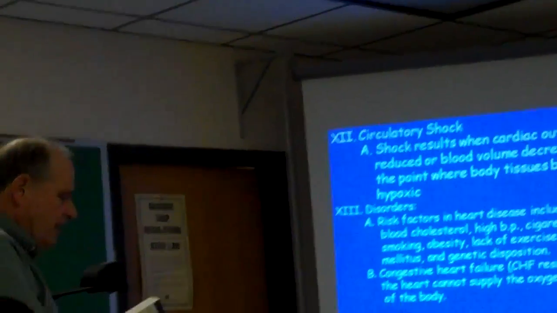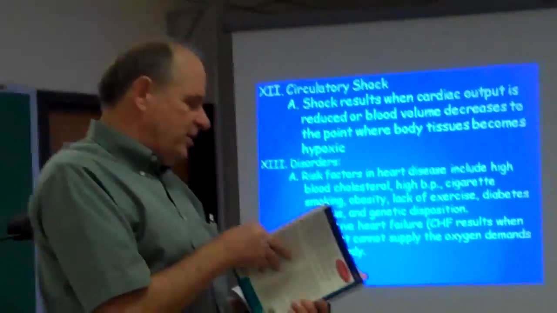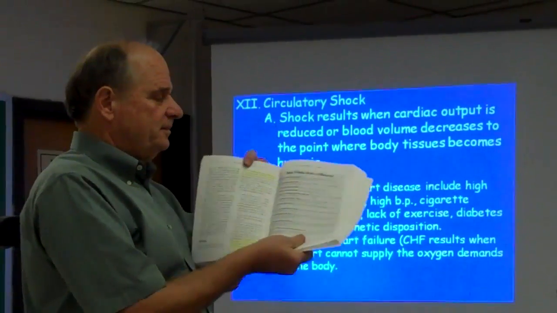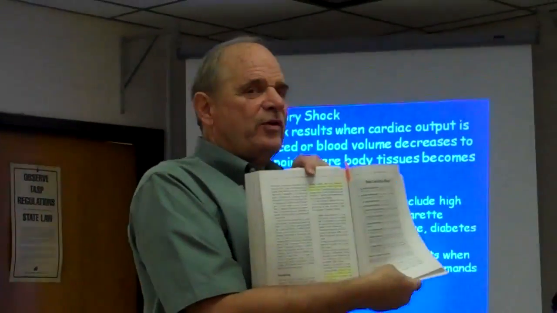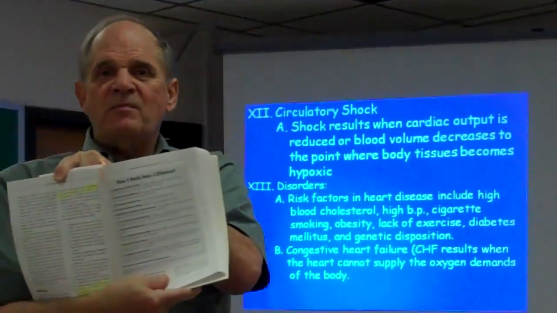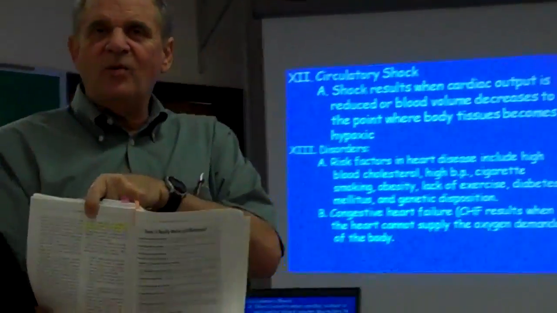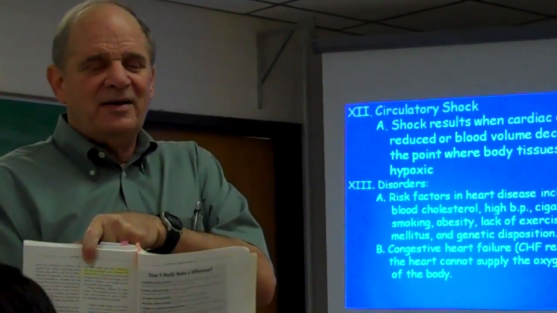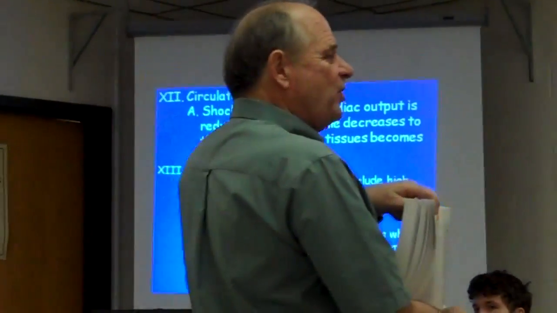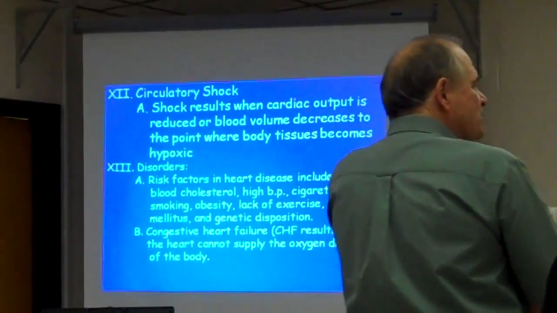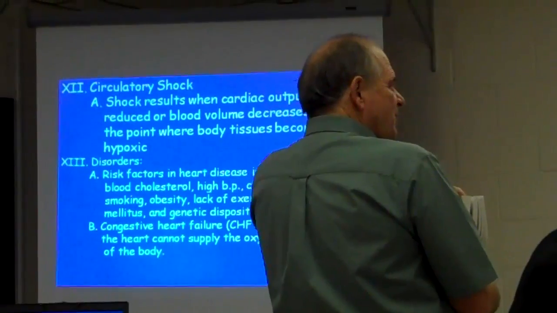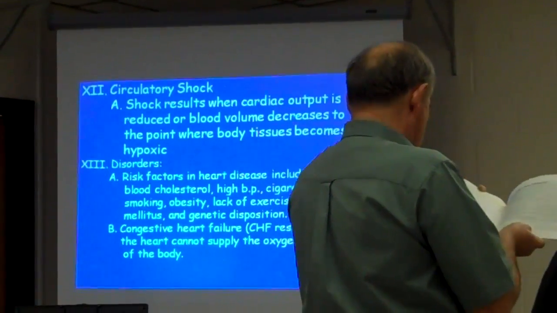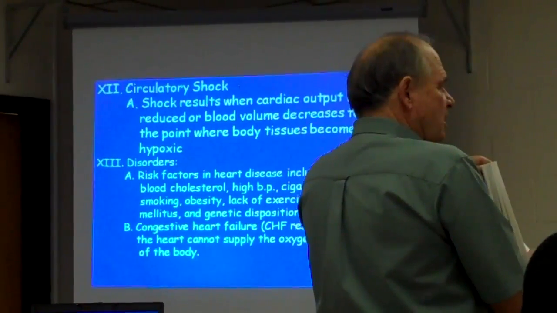If you look at this book, oh yeah, by the way, this is where that came from. Look at this. This is what I printed for you. That's where that came from, and you'll see highlighted in yellow. What does that highlight in yellow say? Smoking is the most preventable cause of death in the United States. This is on page 416 in this book. You want to borrow my book?